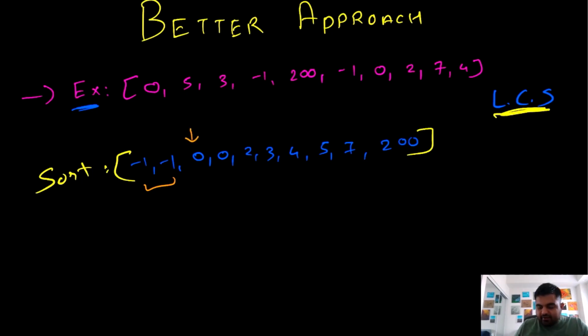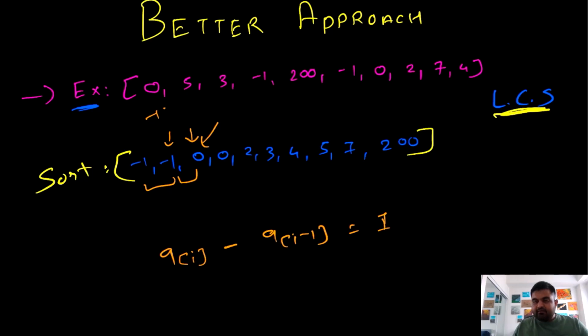Again, we are going to check whether the value we are currently at and the value before that are the same or not. In this case, they are not the same. If they are not the same, we are also going to check one more thing: whether the current value of a of I, so suppose this 0 is a of I, minus whatever the value of a of I minus 1 is. A of I minus 1 in this case is minus 1. So if the difference between these two values becomes exactly 1, we can conclude that these two values are part of the longest common subsequence, and we could update their value.